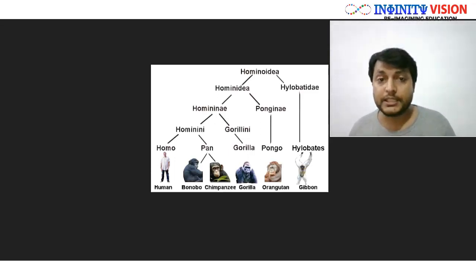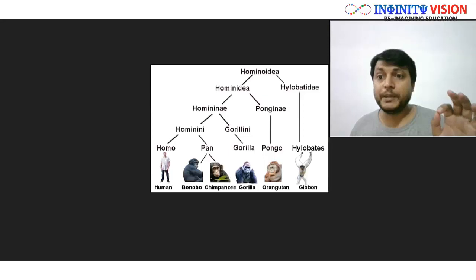Can you see here this ancestor called hominine? This hominine is the common ancestor for humans, bonobo monkey, chimpanzees, as well as gorilla. So if you know this chart, you know the answer.